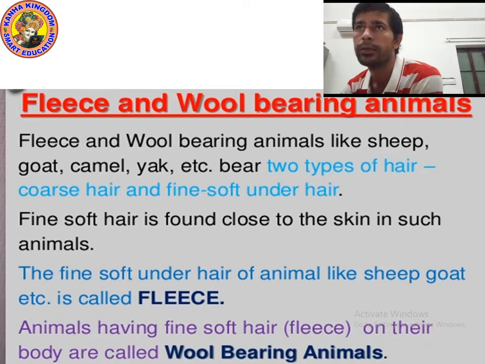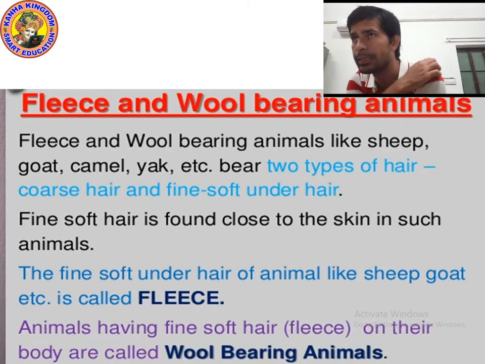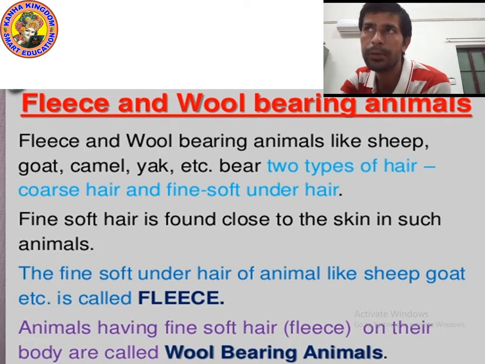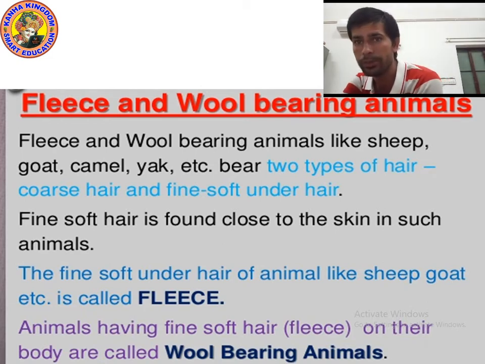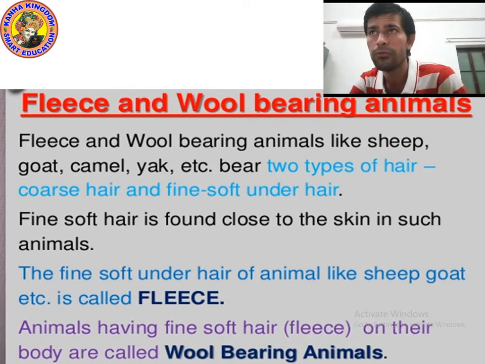Okay kids, now the next topic is fleece and wool bearing animals. Bearing, you know this word. Sometimes you say, I was born in Jaipur, I was born in Didwana. Born is the third form of bear. So fleece and wool bearing animals. What do we mean by fleece and wool bearing animals?